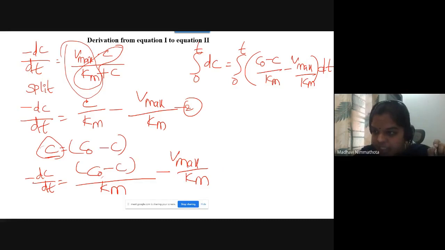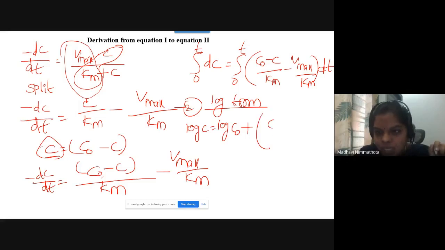Here we have a dt, right? Then you can do the logarithmic form for the above equation. Then you will get log C is equals log C0 plus C0 minus C by e to the power of minus Km.